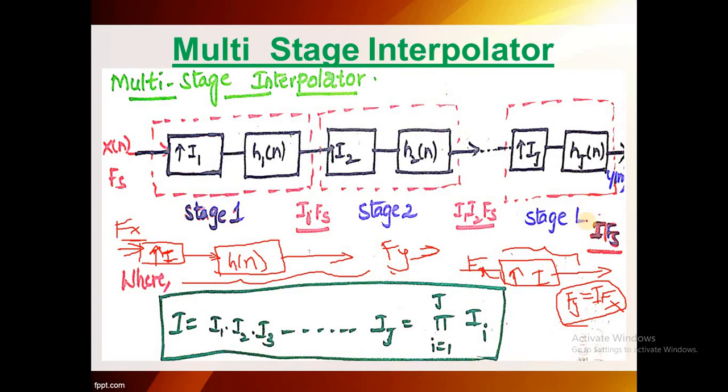Stage 1 output is I1 into Fs. Stage 2 output is I1 into I2 into Fs. Similarly, just like a decimator, at stage L the output is I into Fs, where I equals I1 into I2 and so on up to IL. It can also be written as the product of Ij, j equal to 1 to L. You can also write it this way for better understandability.